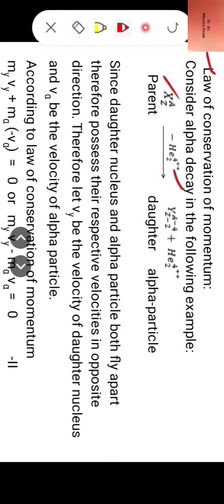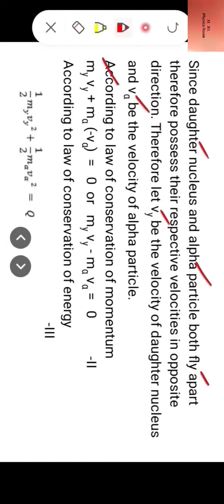An alpha particle is emitted, and after emission it reduces to the daughter nucleus Y(A−4, Z−2). Since the daughter nucleus and the alpha particle both fly apart, they possess their respective velocities in opposite directions.